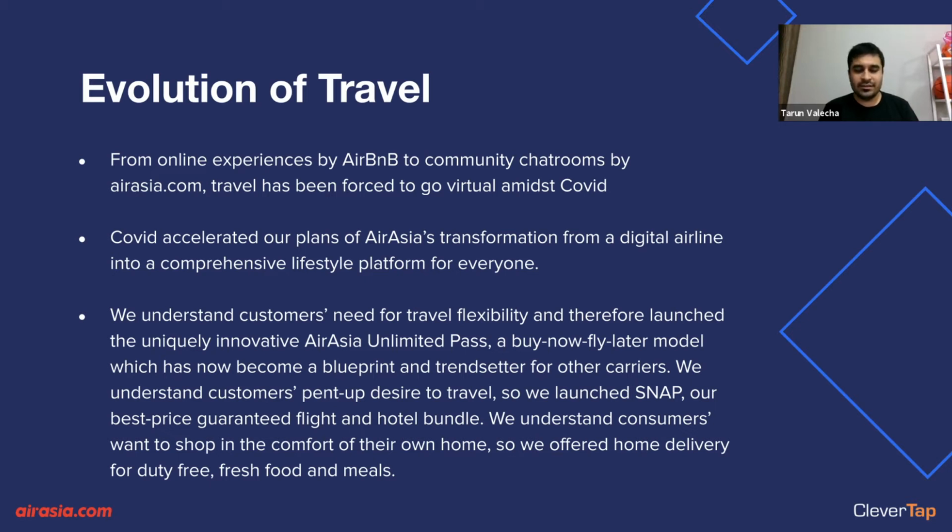What Sunil was earlier mentioning, right, is that through this lockdown there have been three phases for every company. Initially there is a sense of confusion, then you identify the low-hanging fruits, and then you accelerate towards it. For us the good thing was that we got some heads up due to our businesses in China, and we realized very early that this is the time to accelerate our transformation plans.